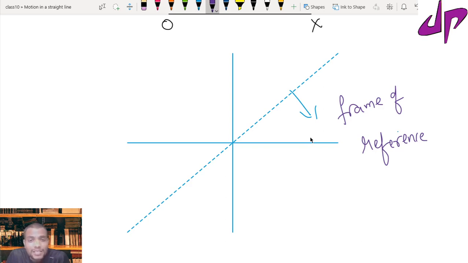Since you are the reference point or frame of reference, the frame of reference is attached to us, and I went and sat inside the car, so with respect to me the car is not moving, since we are both in motion. This is something you need to understand.